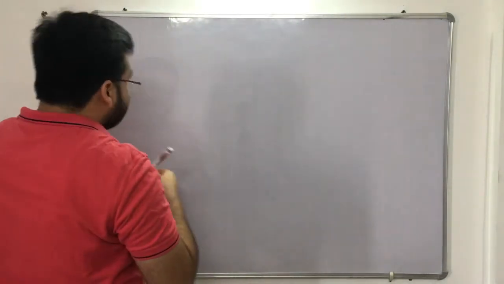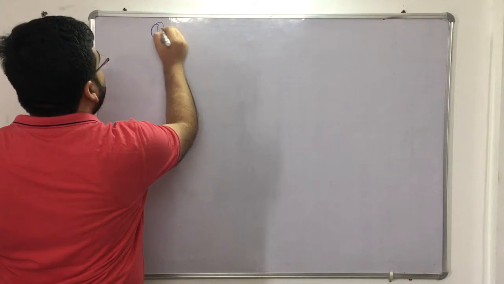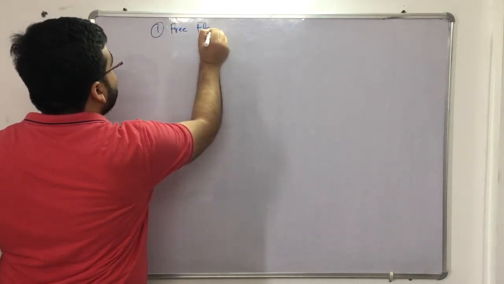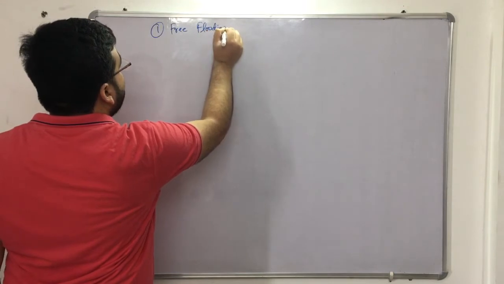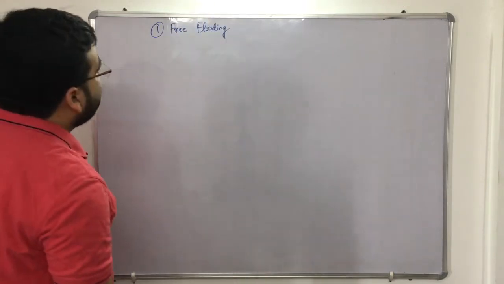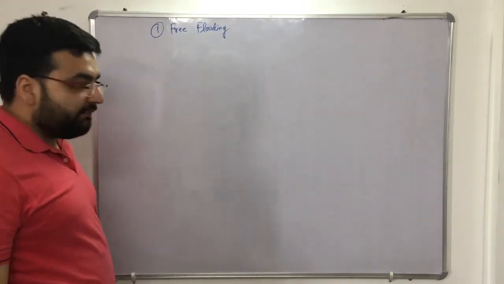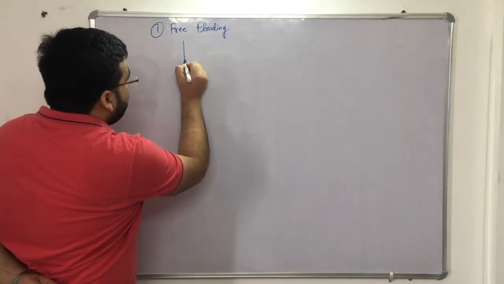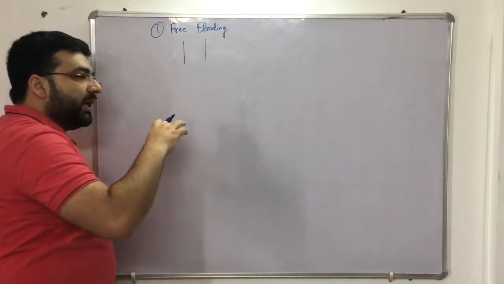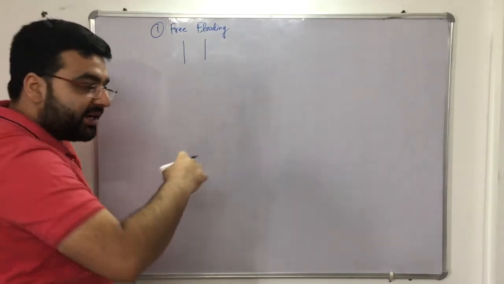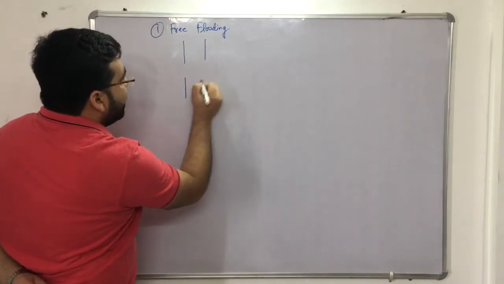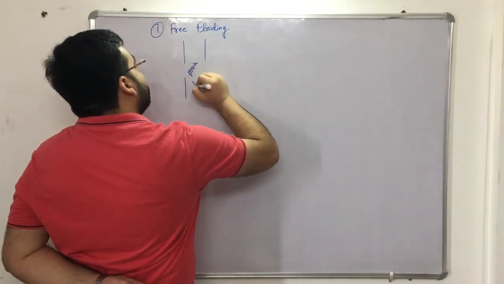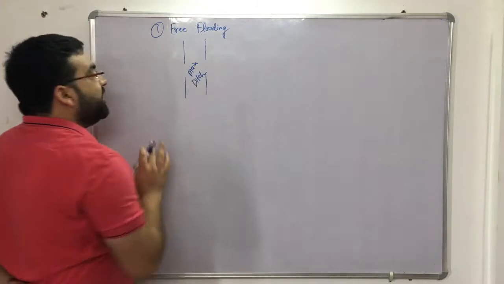So the first one is free flooding. Free flooding, which is also known as uncontrolled flooding, right? So what we do in this type of flooding, what we are actually doing is that we have a main ditch, or the main, you can say main drain is there. A main drain is there, right? So we have a main ditch or main drain. Let me write it here. Main ditch. Main ditch is there, right?